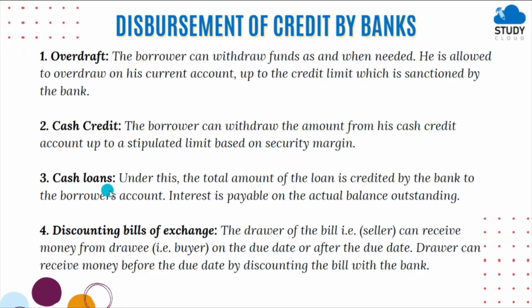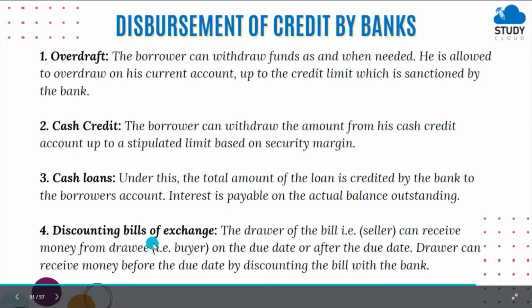Then cash loans. Under this, the total amount of the loan is credited by the bank to the borrower's account. Credited means the bank will send the amount to the borrower's account, and then interest is payable on the actual balance outstanding. So it is a type of loan. A company will take a cash loan and the bank will directly send the amount to the company's account. Then the company has to pay certain interest on the balance which is outstanding, which is yet to be paid.